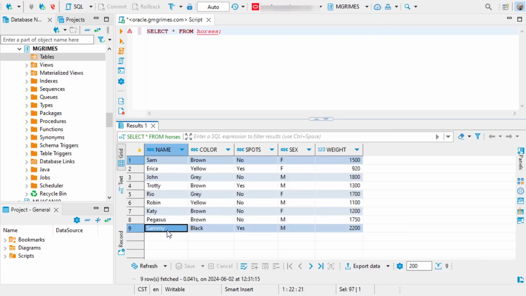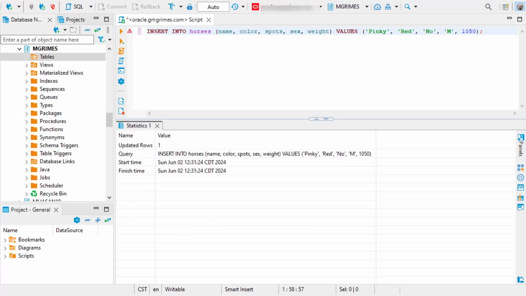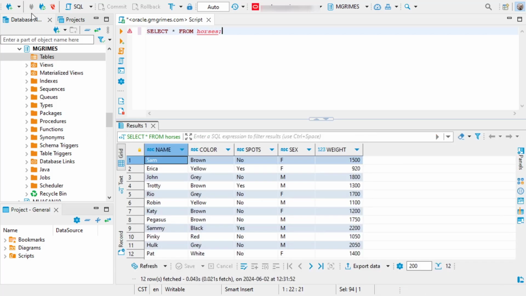And yeah, Sam and Sammy, these are unique values. That all works. If we wanted to insert a horse named Pinky that is actually red instead of pink, that works. If we want to insert our horse Hulk that has a value not of 91,050 pounds, but 2,050 pounds, that'll work just fine. Could also insert a horse, Pat, a white horse with no spots, female, 1,400 pounds. And you see now we have